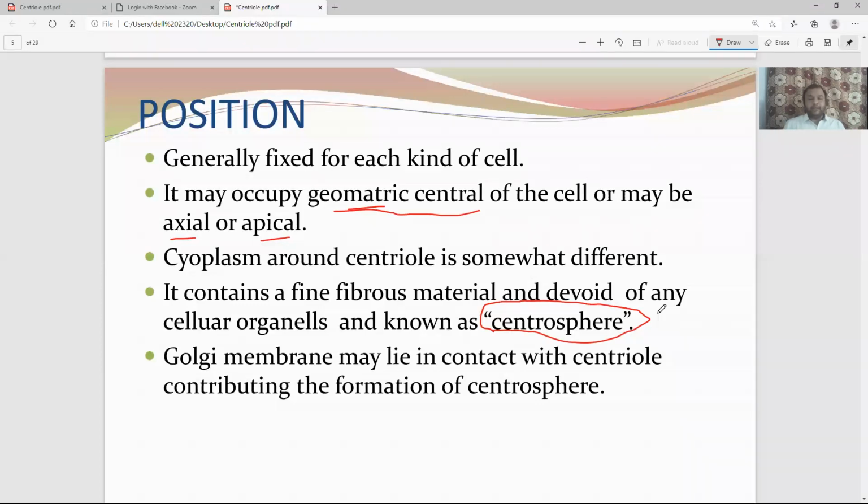Near the centriole, if you take an animal cell diagram, adjacent to the centriole you find the Golgi membrane. As I said, the cytoplasm around the centriole is amorphous and fibrous. That amorphous cytoplasm is proteinous, contributed by Golgi protein. As you know, the Golgi complex releases and sorts protein. So these proteinous things are liberated from the Golgi membrane. The Golgi membrane may lie in close contact with the centriole, contributing to the formation of the centrosphere.